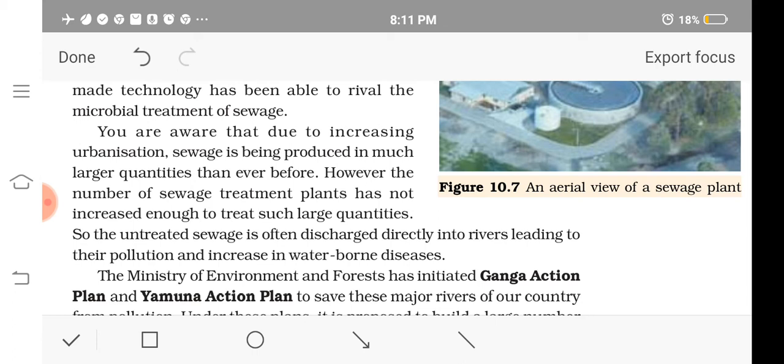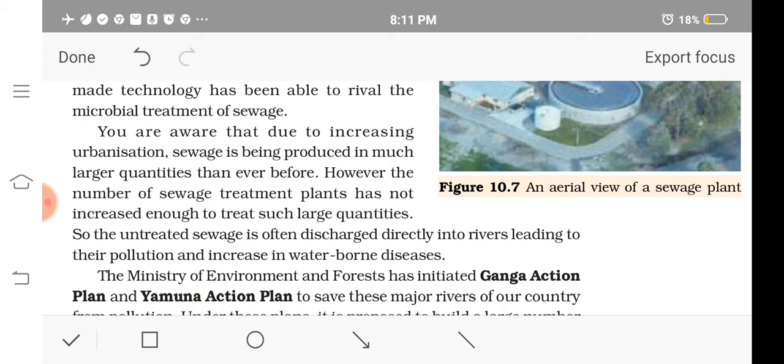Sewage also, and if it is not treated, it can cause pollution of various water bodies, and the sewage treatment plants are not increasing at the rate at which sewage is produced.